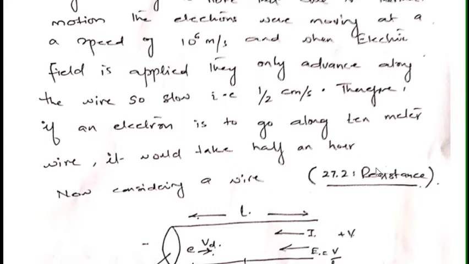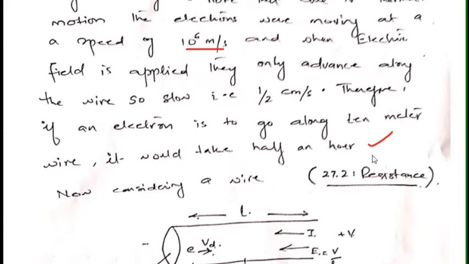Therefore, if an electron is to go along a 10-meter wire, it would take half an hour to move from one end to the other end. So it seems quite slow as compared to the drift velocity of the electrons when there was no potential applied to it.